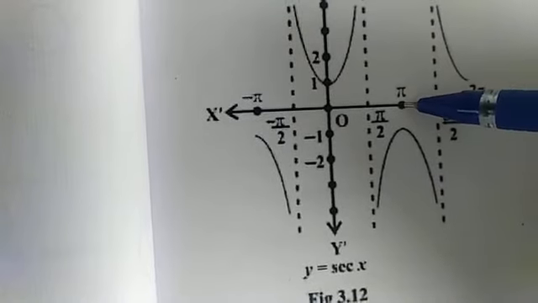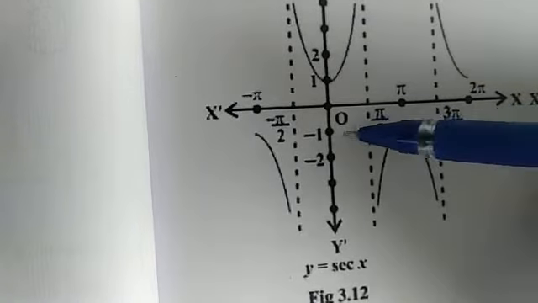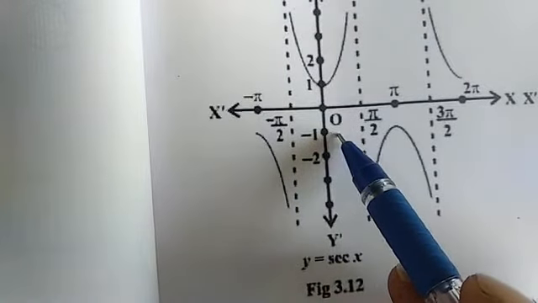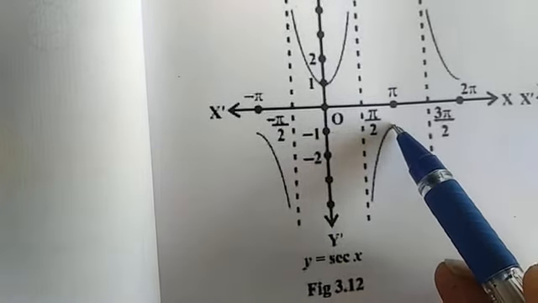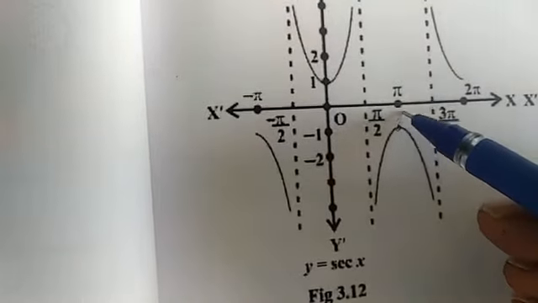Similarly, in the interval pi by 2 to 3 pi by 2, its value will start from minus 1, because cos of pi is minus 1, so here it is minus 1.